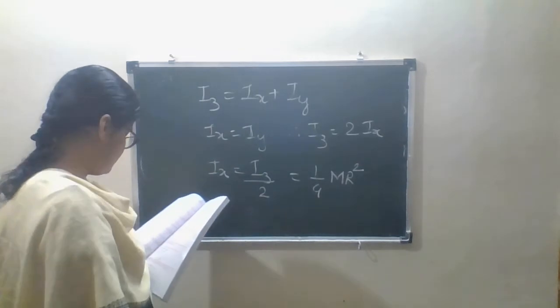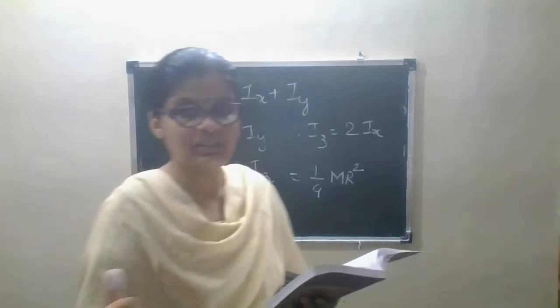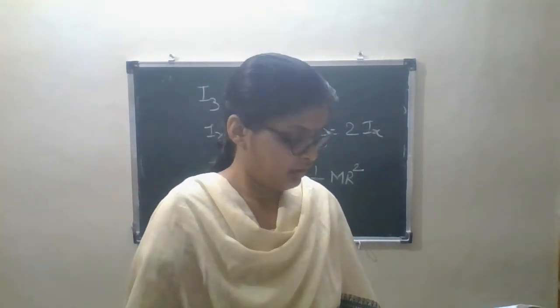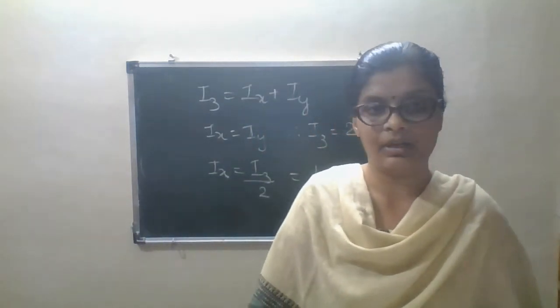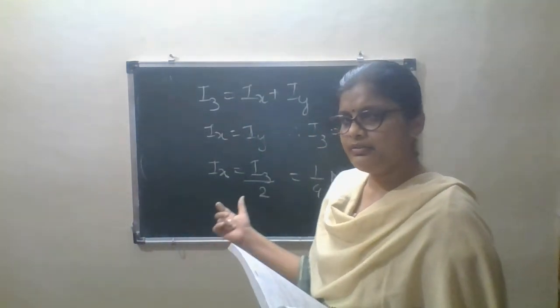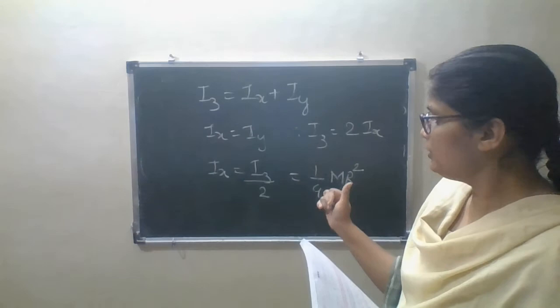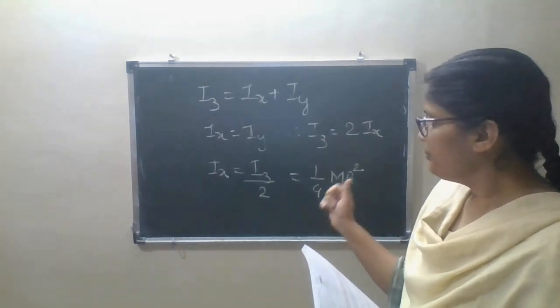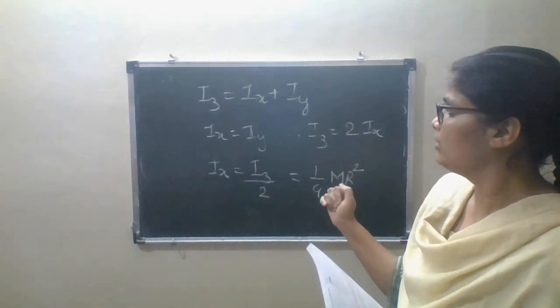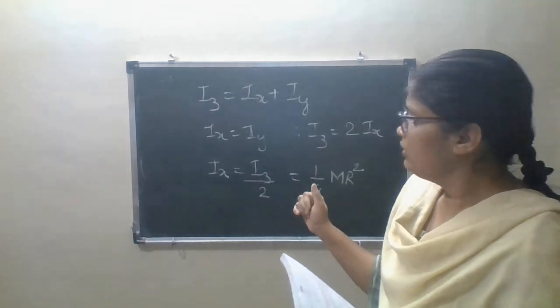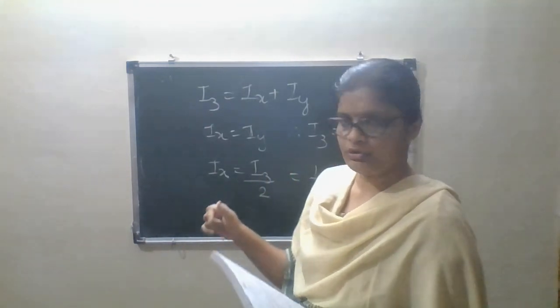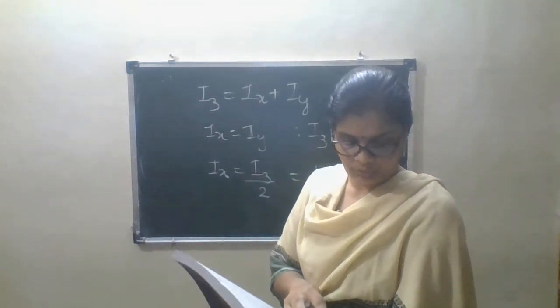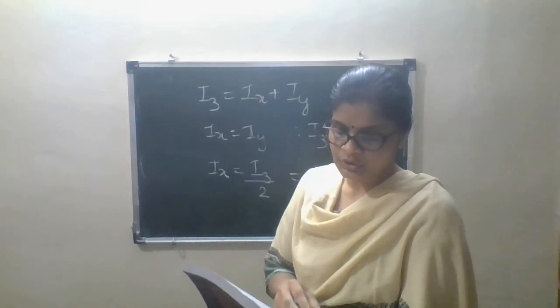So the moment of inertia of the disc about the diameter is 1 by 4 mr square. Indirectly, we are deriving the equation for moment of inertia about the diameter. This is the derivation of moment of inertia about the diameter. Okay, next question.